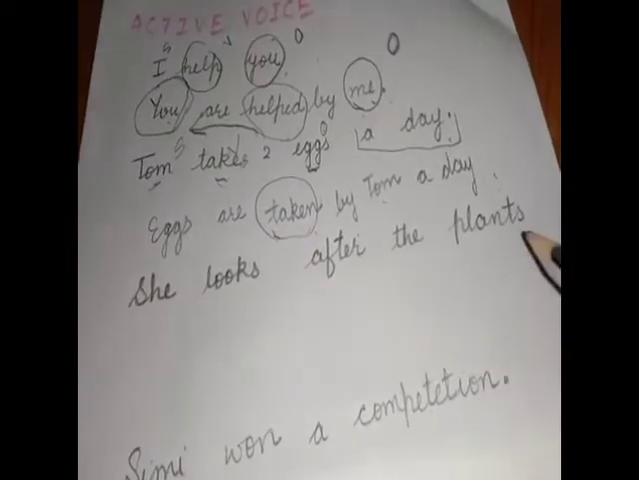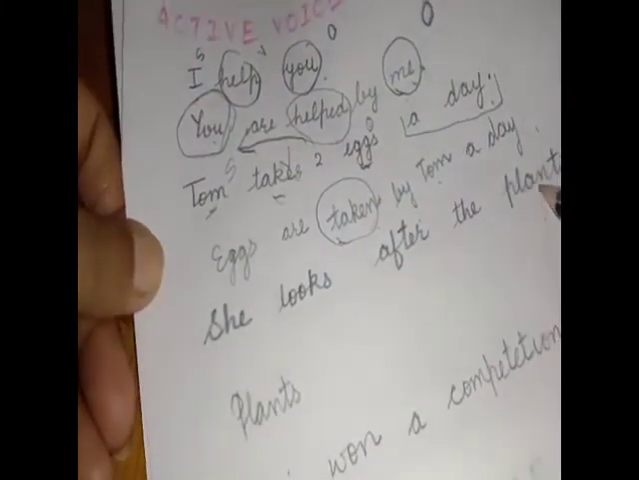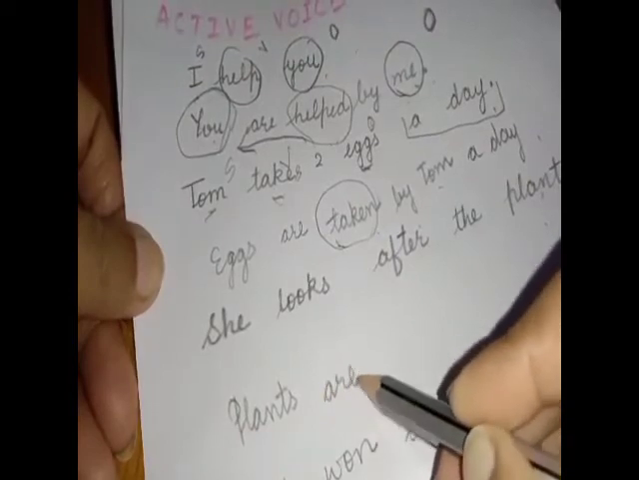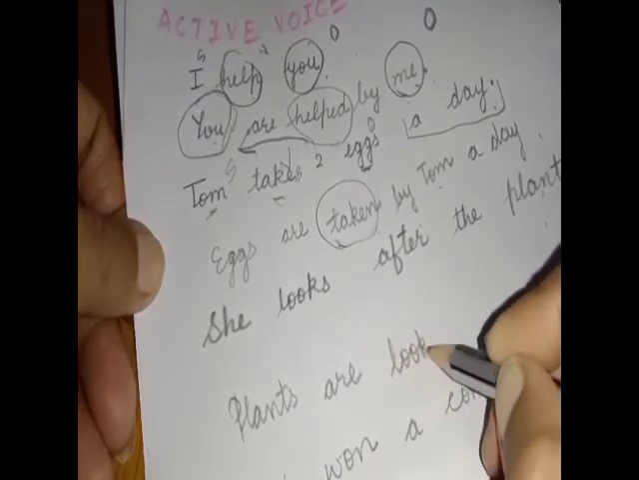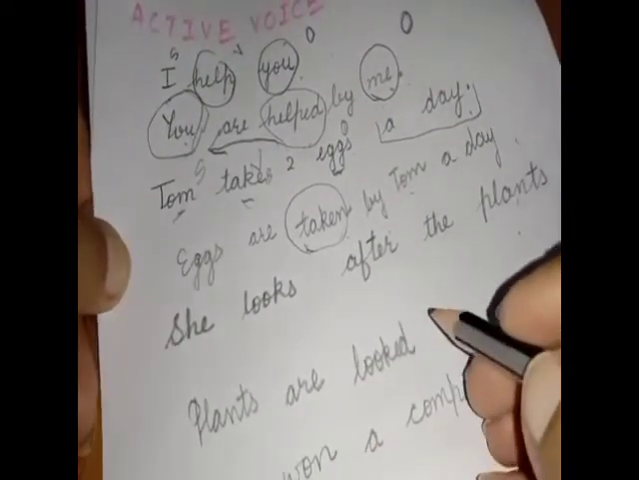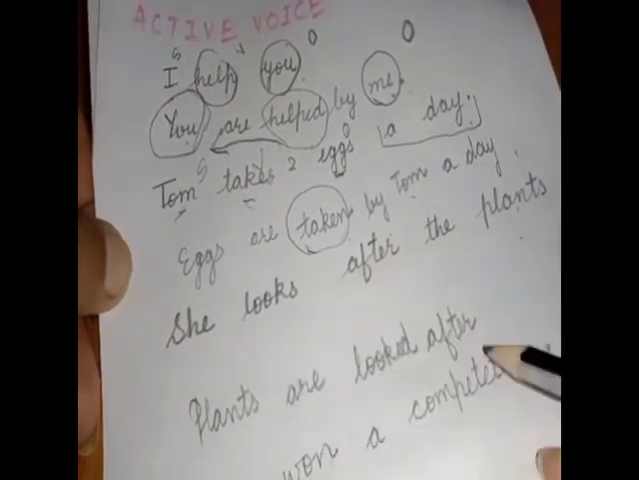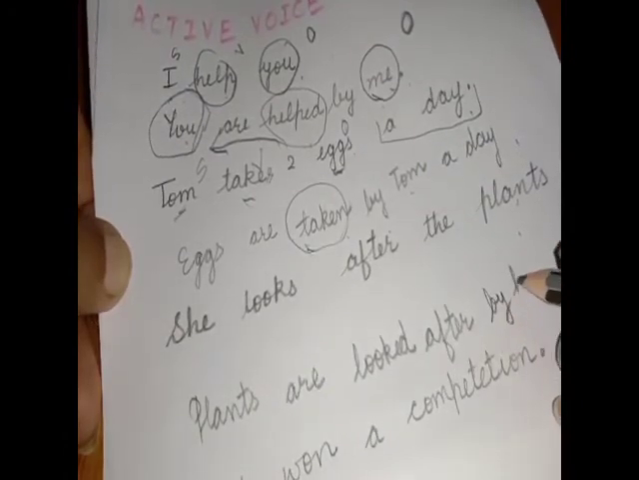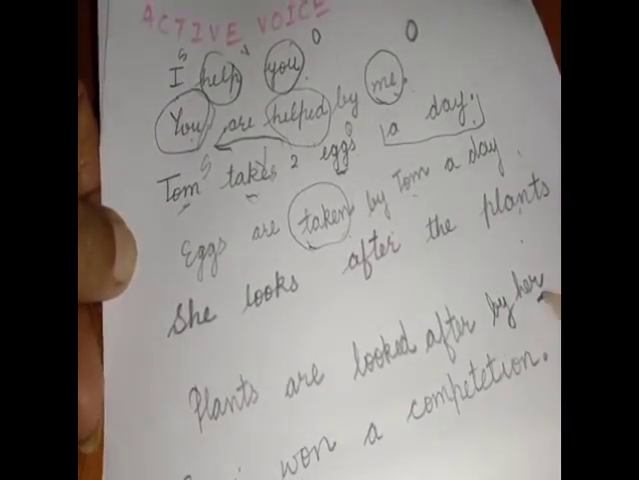Let us look at the next example. She looks after the plants. So first of all, as usual, we will write plants here. Plants are plural, so we will write are, and also looked. We will use the third form of the verb: looked after by. She की जगह object में क्या आ जाएगा? By her. We will use the object form, not she. We will not use she here.